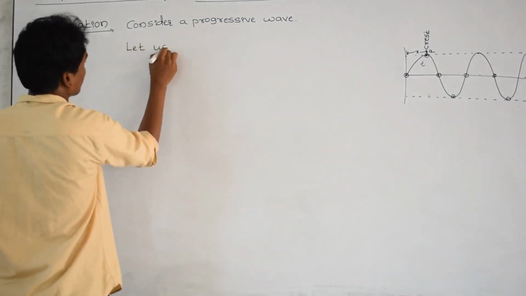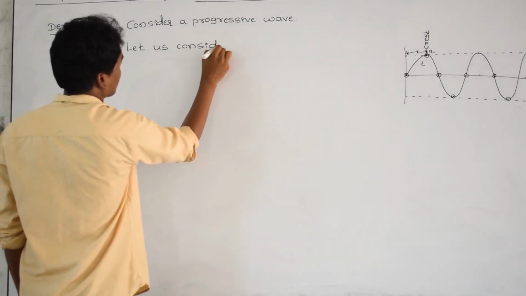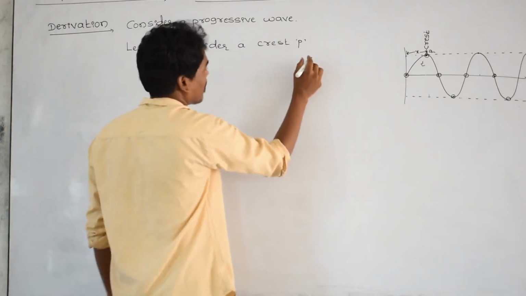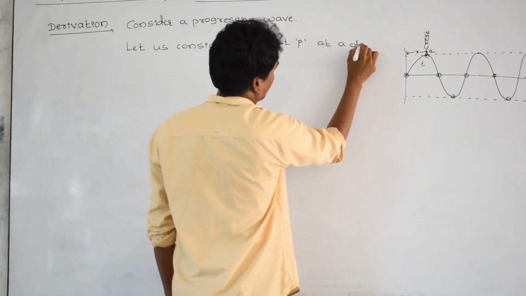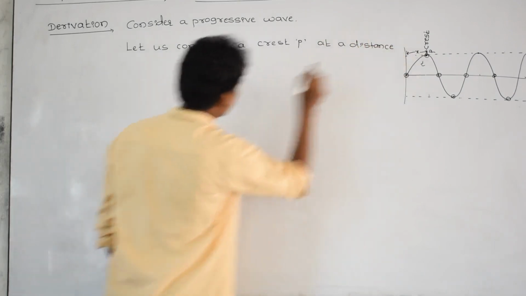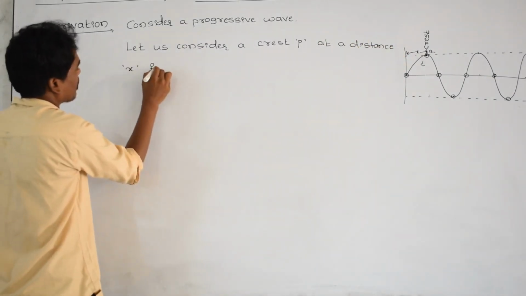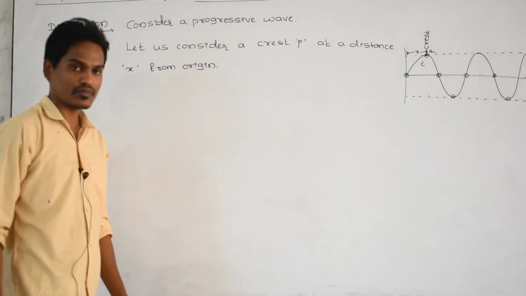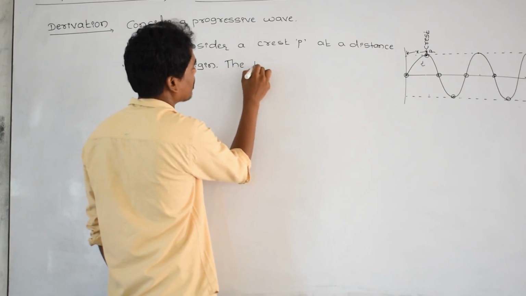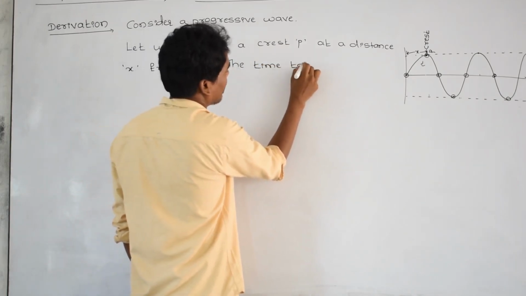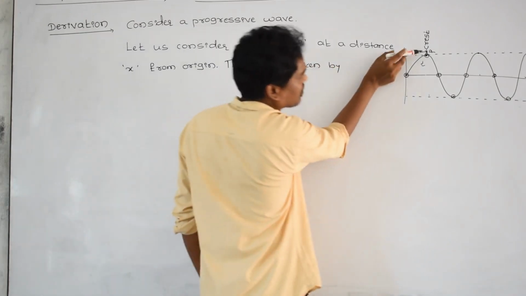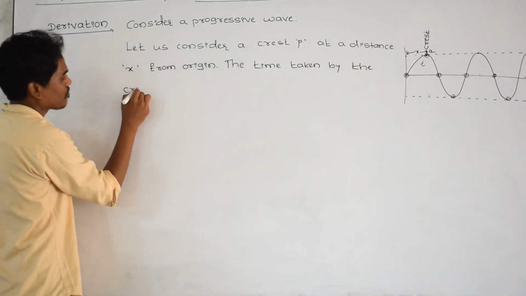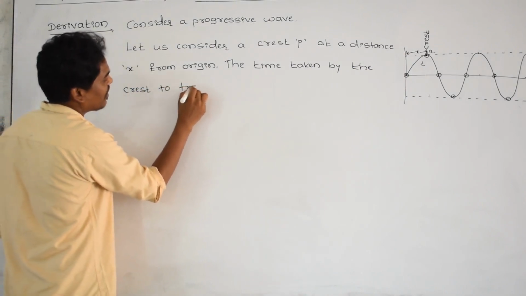Let us consider a crest called P at a distance x from the origin, and the time taken by this crest, I am talking about this crest only, to travel a distance x.